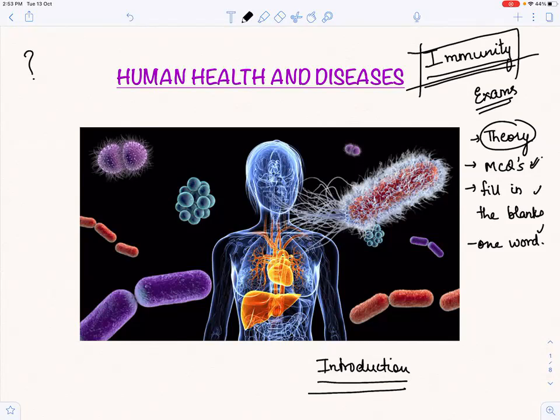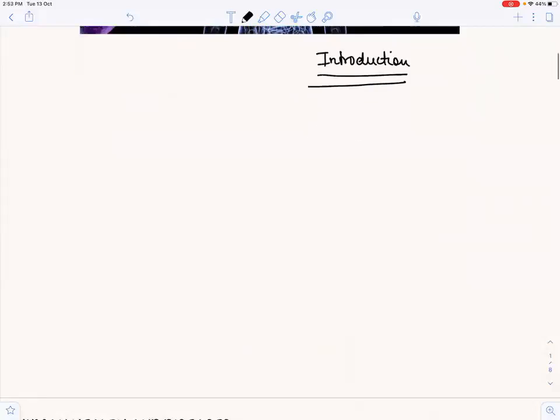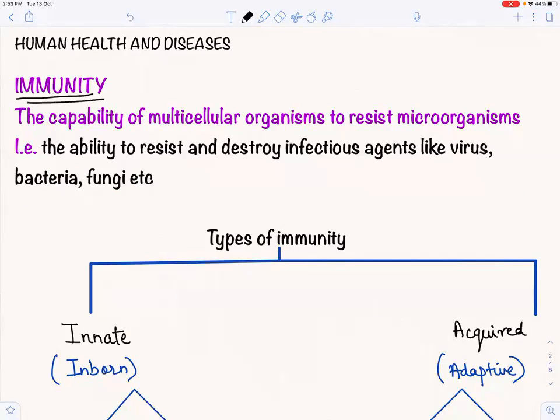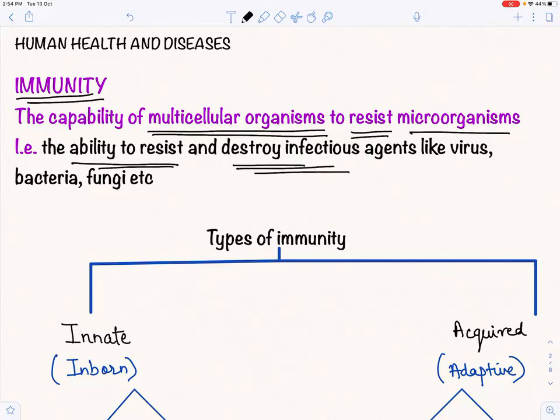As you might be knowing, when we say that the immunity is high, what do we mean? We mean that the capability of that person to handle or to resist those microorganisms is high. So what can we say? What is immunity? Immunity is the capability of multicellular organisms, we are multicellular organisms, vertebrates, to resist microorganisms. That is, it is the ability to resist and destroy infectious